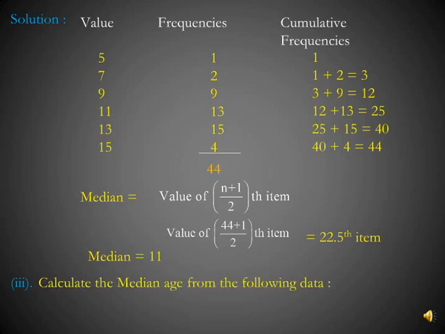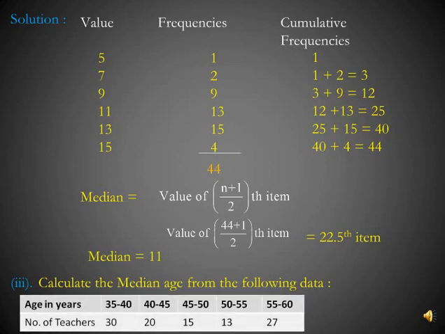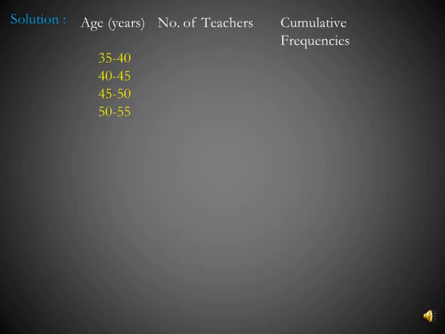Third question is, calculate the median age from the following data. Age in years is given in the form of class intervals and the number of teachers is given. So first we will convert the frequencies into cumulative frequencies. First age is written, then the number of teachers, that is frequencies, then cumulative frequencies by adding the frequencies.